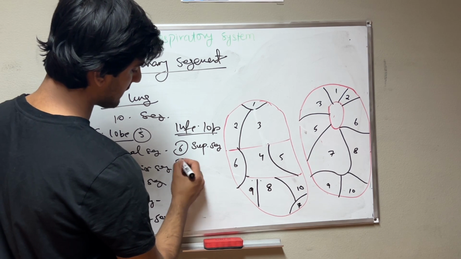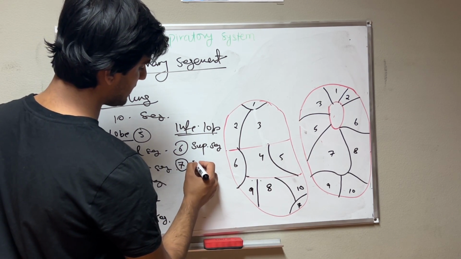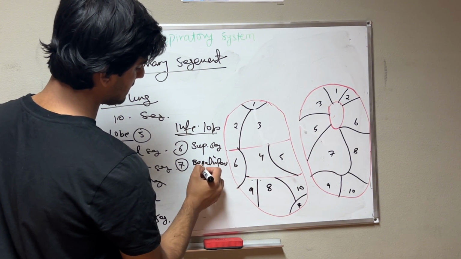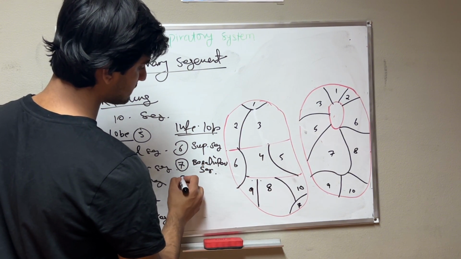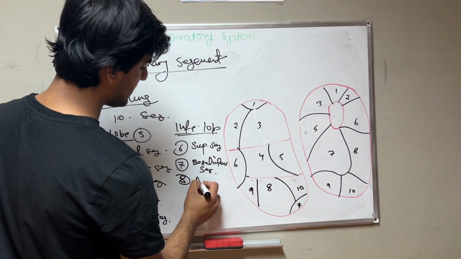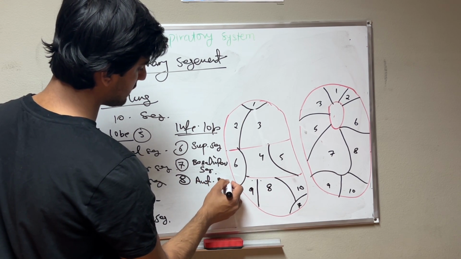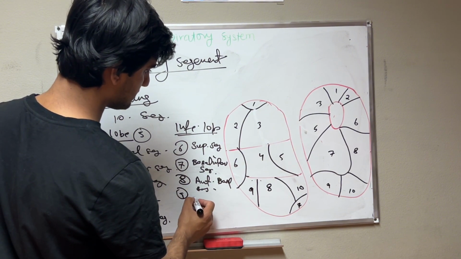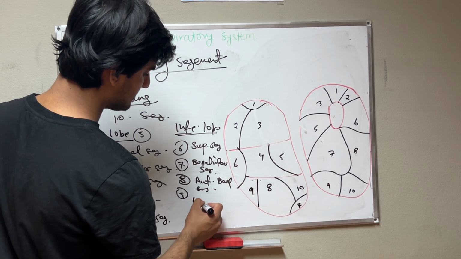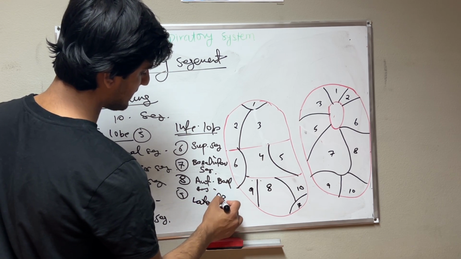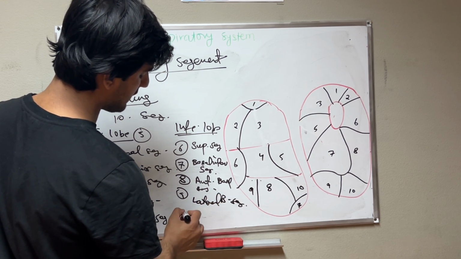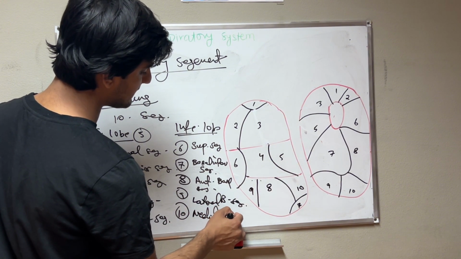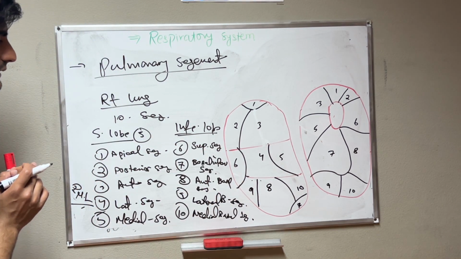Then we have the inferior basal segment, then the anterior basal segment, then the lateral basal segment, and then the medial basal segment. These are the 10 segments which are in the right lung.